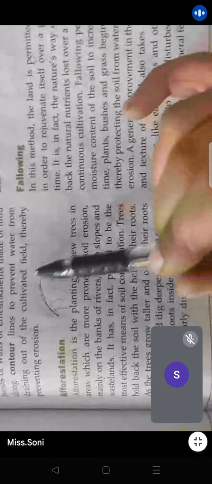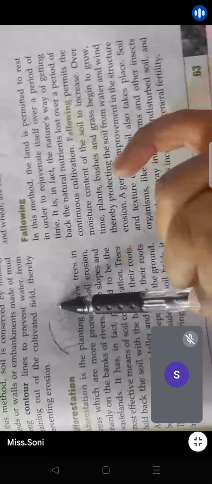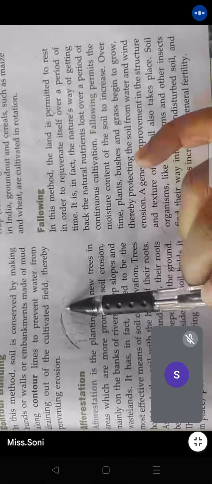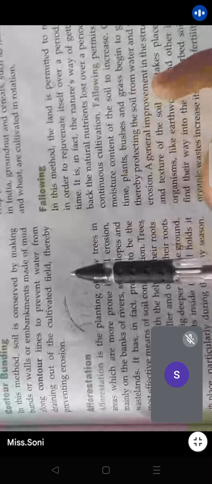So for a long time, yes, for a longer period of time, it will hold the soil and also be stable. The plants need water, lots and lots of water and lots of sunlight, right? So for themselves, they will collect groundwater, and because of that, the quality of the soil in this area will increase.